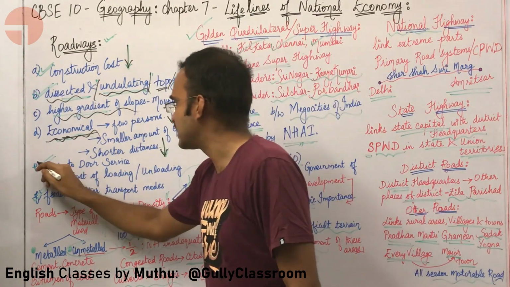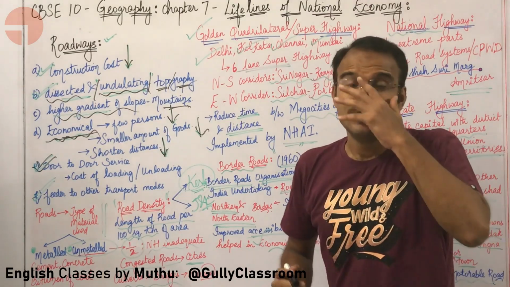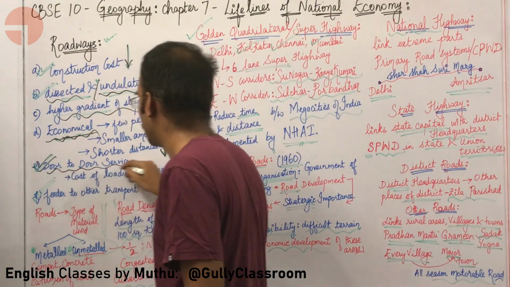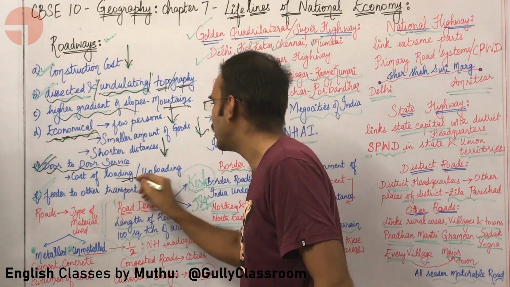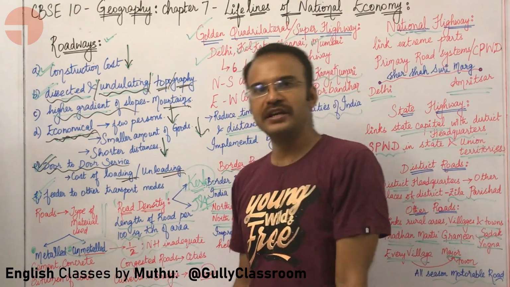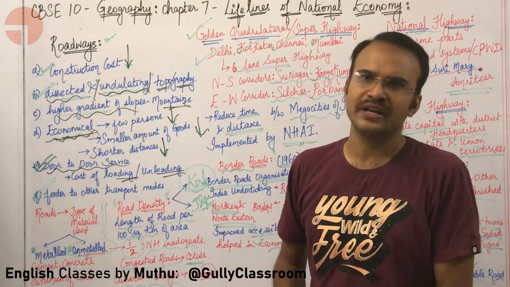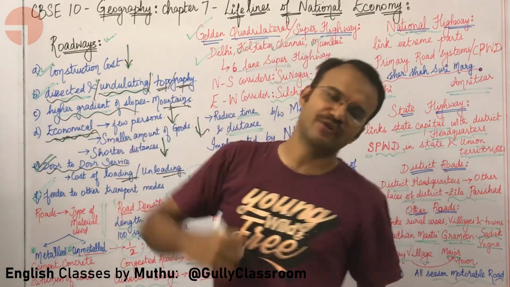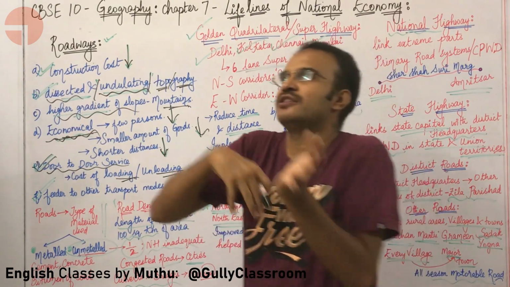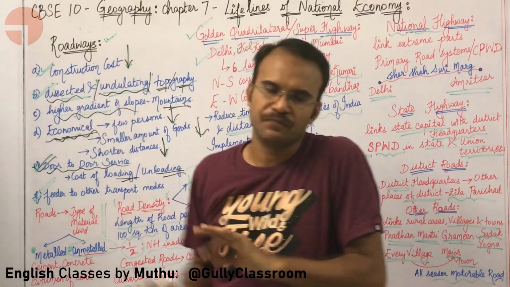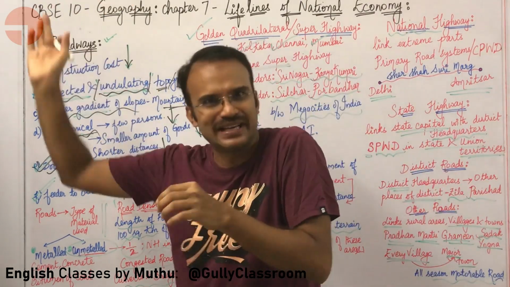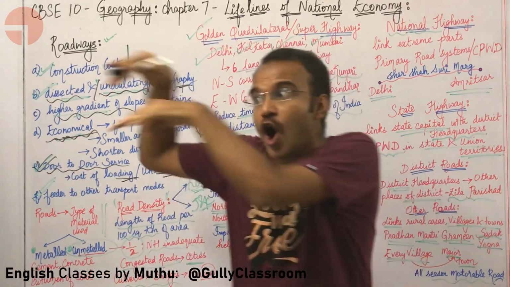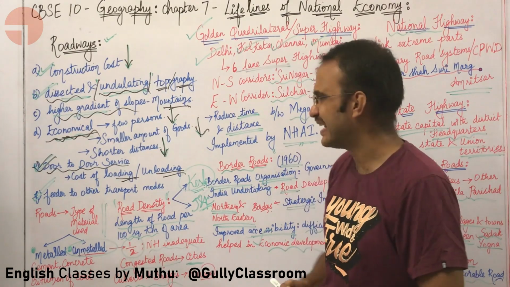What next? Roadways help in door-to-door delivery. So you can transport something door-to-door, because the cost of loading and unloading is extremely cheap in roadways. What is loading and unloading? When something is coming into your home, it is called unloading because you are taking content away from the road. When you are sending particular goods to some other place, you are loading. So loading and unloading goods from the road and onto the road are cheaper and easier in roadways.